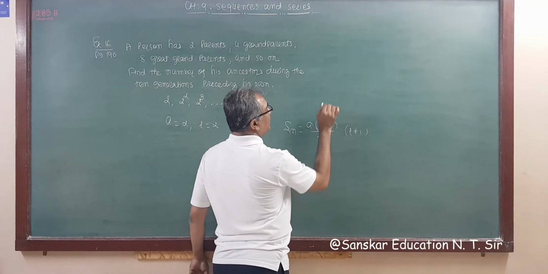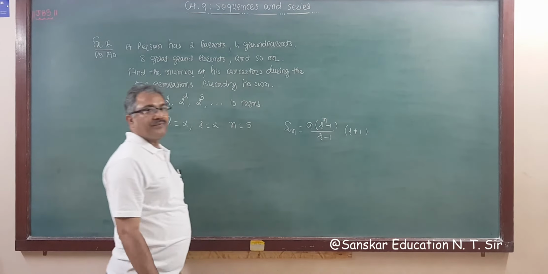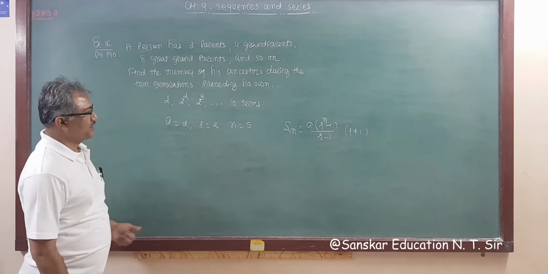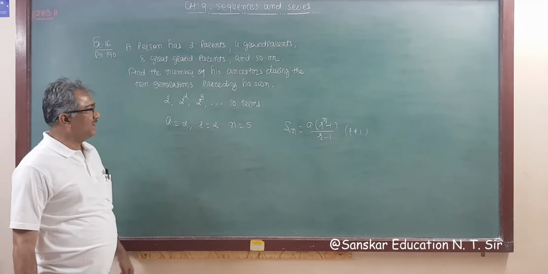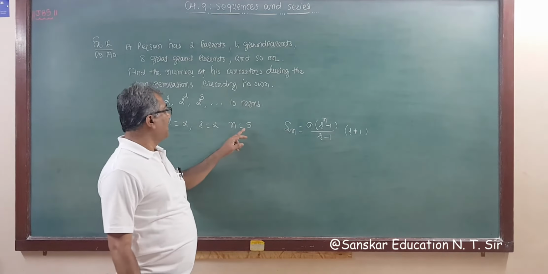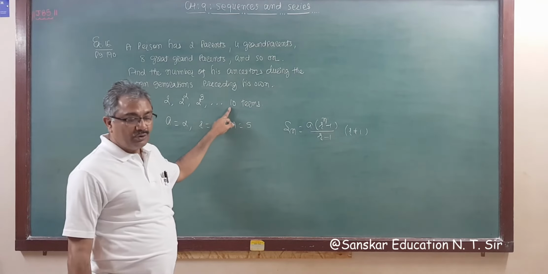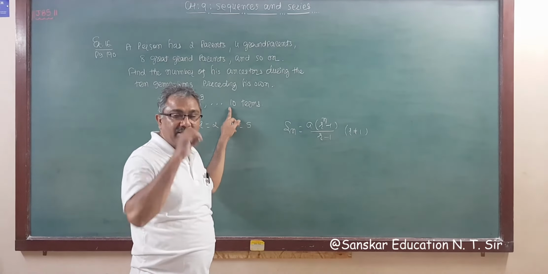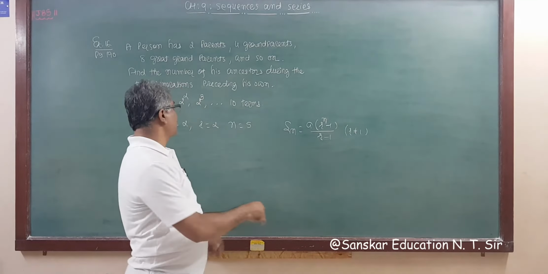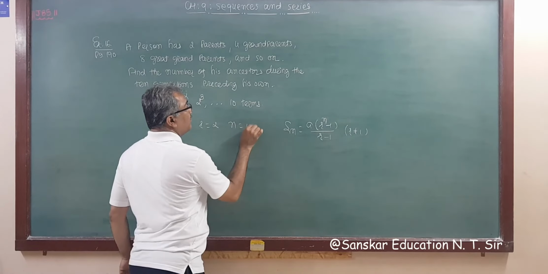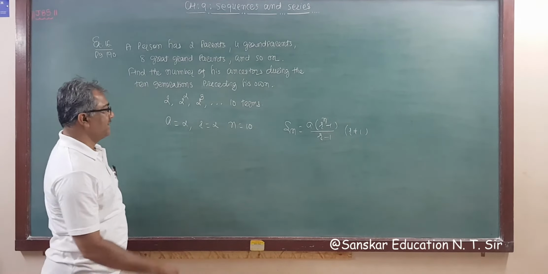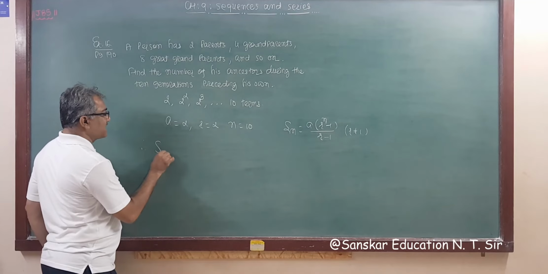This is the formula. Applying this formula, we have to find up to 10 terms, so up to 10 generations, so here n is 10, not 5. So we have to find S10.